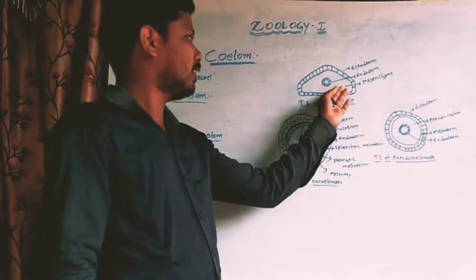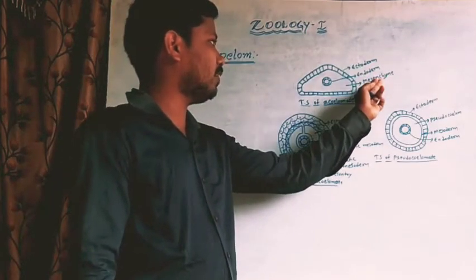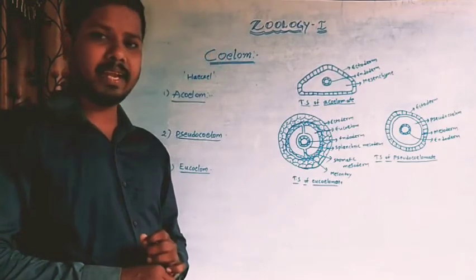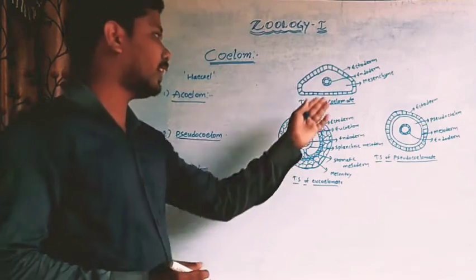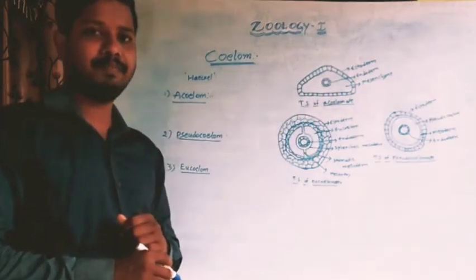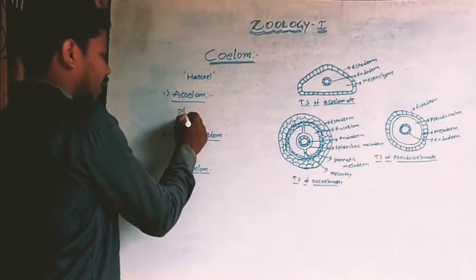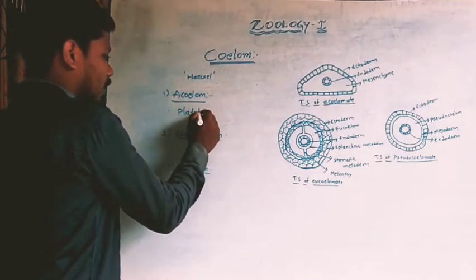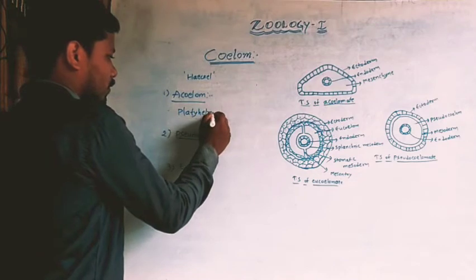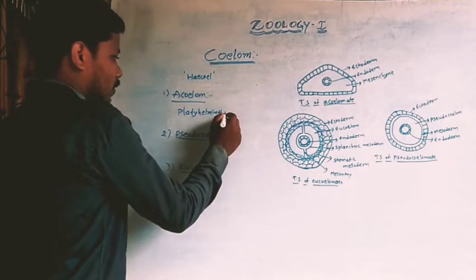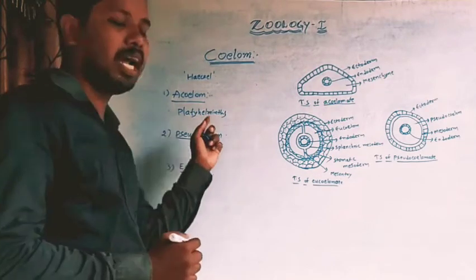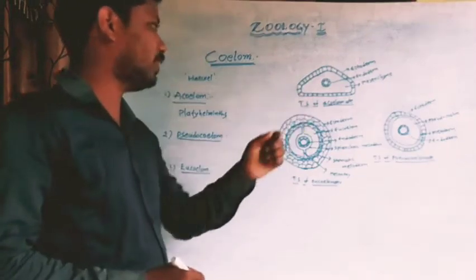The space is filled with mesenchyme, that's why the cavity is absent. This type of coelom is exhibited by the Platyhelminthes. Platyhelminthes exhibit acoelom.